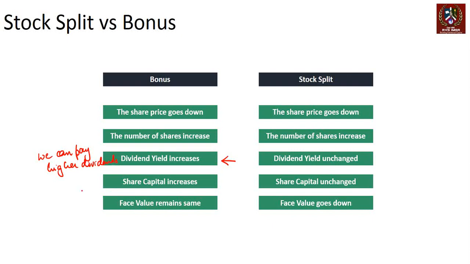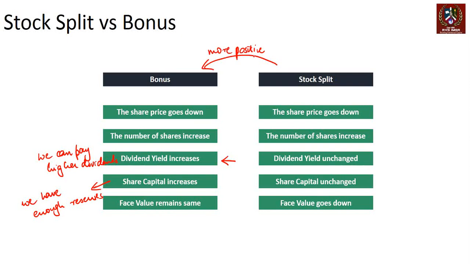Share capital increases. This is a statement that we have enough reserves to be able to carry out this transaction, right? And that is why, if you look at these two, the bonus is more positive as an event. Stock split technically is just a mathematical jugglery that the company does. So it's a gimmick in as much.